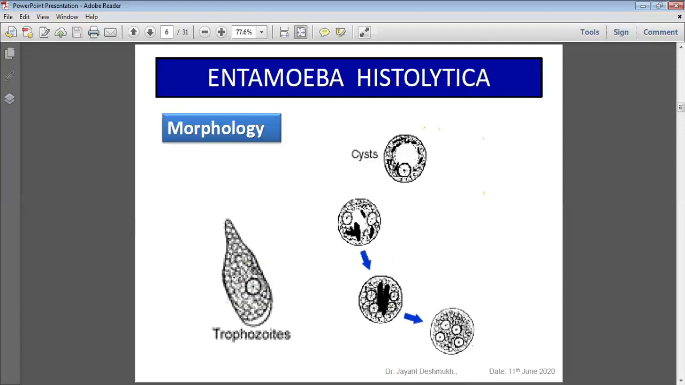Again, what is the importance of the trophozoite? The trophozoite indicates the replicative form. Its presence in the stool indicates that the amoeba is multiplying in the host, the active stage. So it is an acute or active infection.